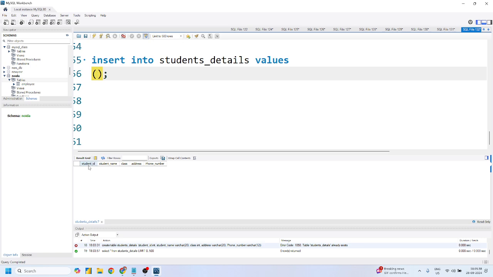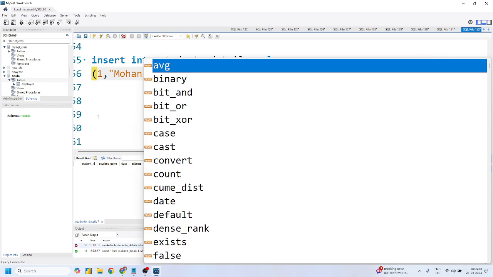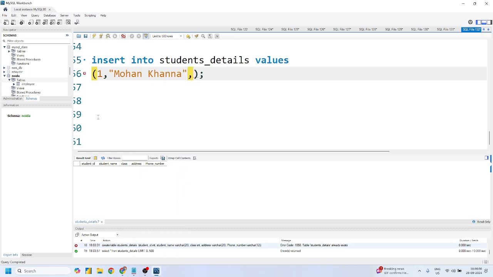What is going to be the first value? This is my student id, and my student id is 1. What is my second column value? It is student name, and I know that I have declared the student name column with data type varchar. I'll simply give Mohan Khanna. Can I say this, Mohit, right? Yes, sir. What is my class? I know it's like 12th class.